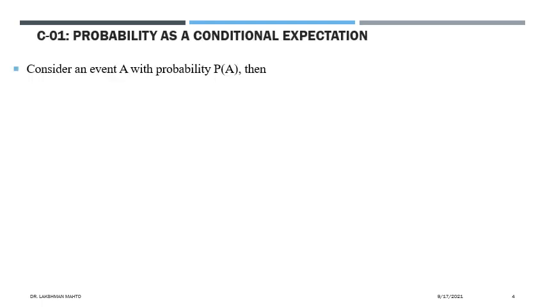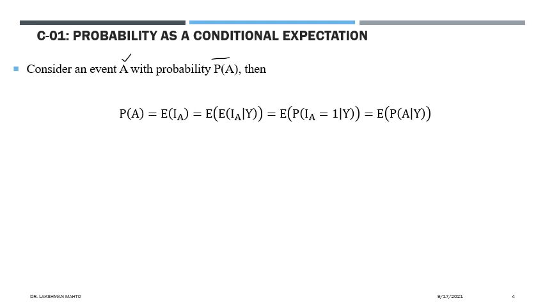probability as an expectation. What we do, I told in a similar fashion, consider there is an event with probability P of A. Both pieces of information are given: we have event A, and the occurrence of that event. With respect to that event, we can define probability of A as the expectation of the corresponding indicator function. We know that for a Bernoulli random variable, the expectation equals the probability of success, and P of A is the probability of success for the corresponding indicator function.